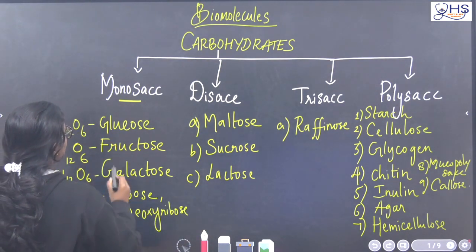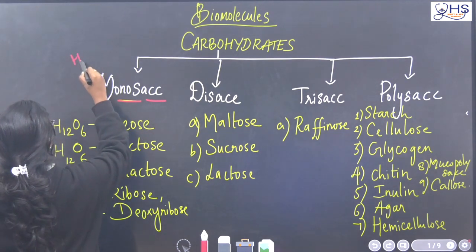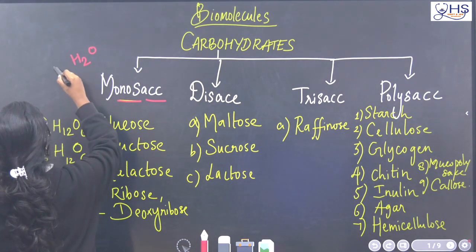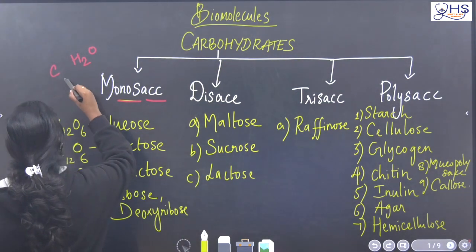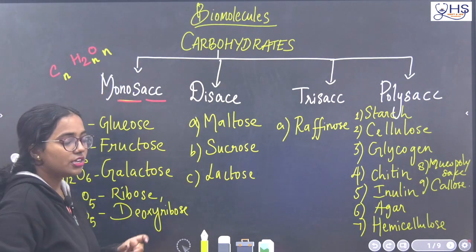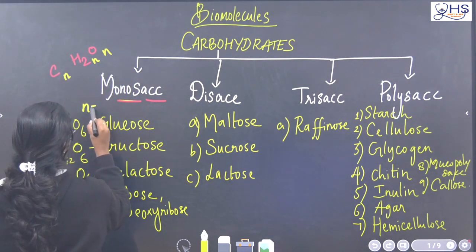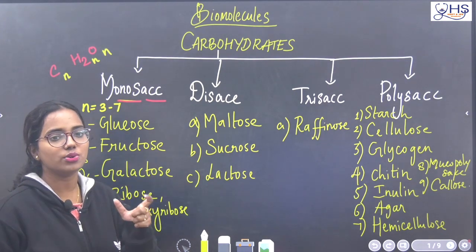Monosaccharides are hydrates of carbon: CnH2nOn, where n varies from 3 to 7.